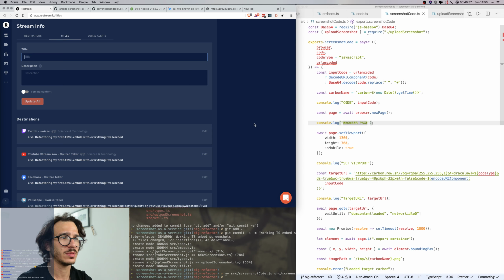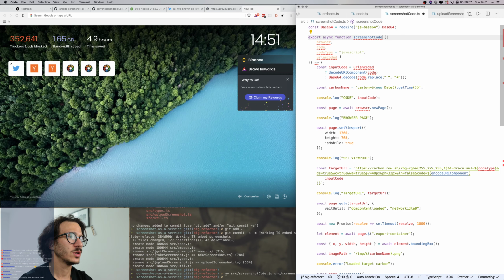Okay, so screenshot code, we're going to say, are we still using base 64 somewhere? Yes, we are. Key, so we say, that can actually stay the same. We're not gonna do upload screenshot here. And we say export async function screenshot code, which takes all of these things.